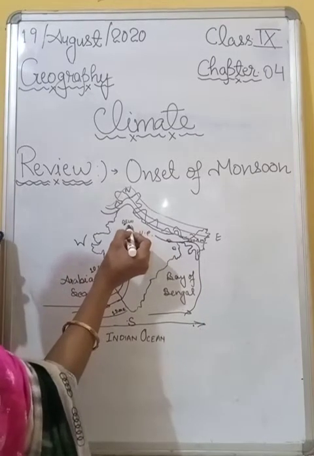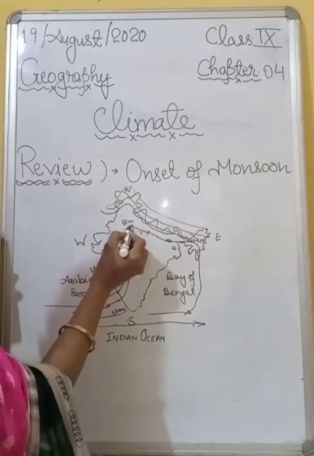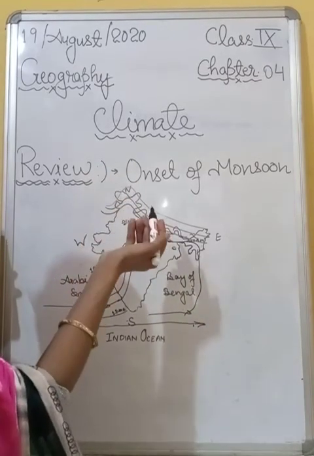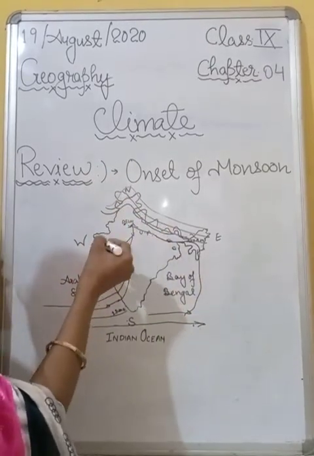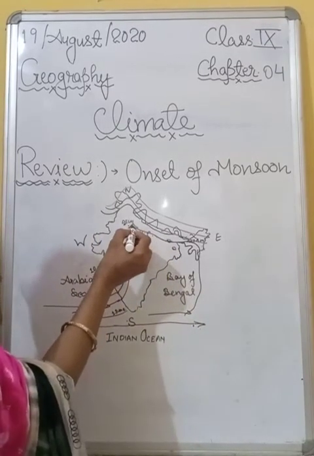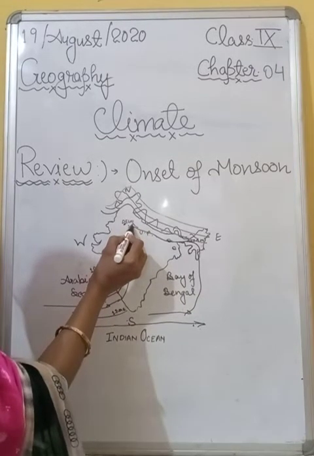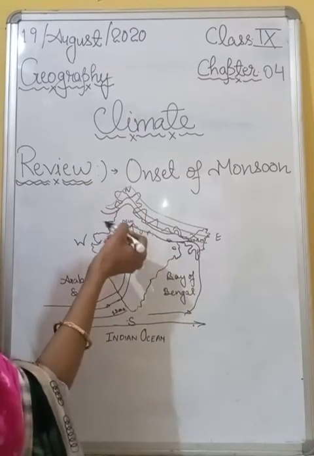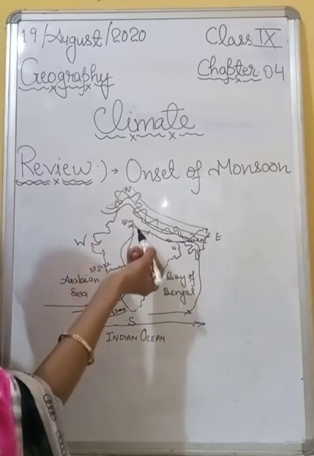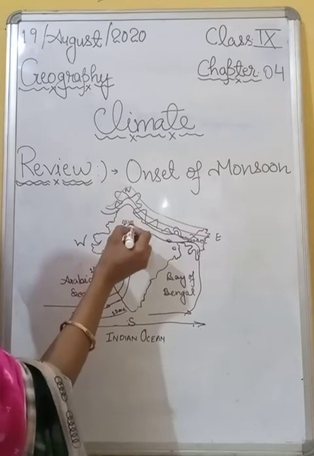And after that, both the branches of monsoon again merge, matlab means mix, in the northwestern part of the Ganga plains, and again both branches of monsoon give rainfall or provide rainfall to the regions of Delhi.